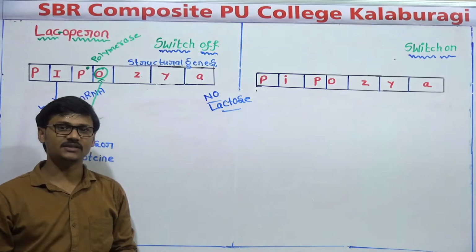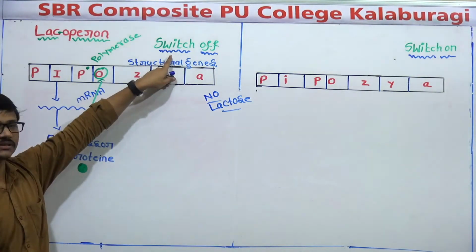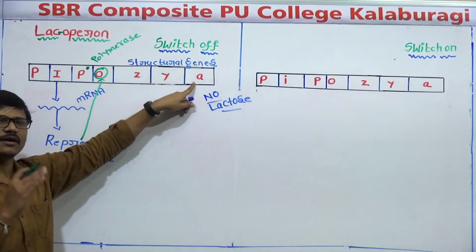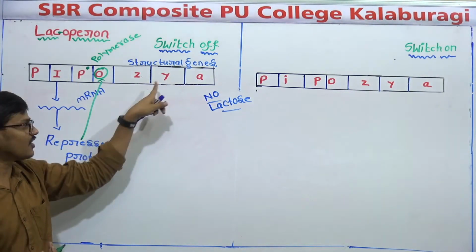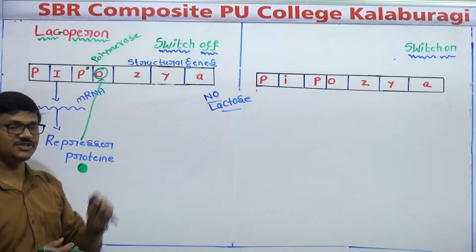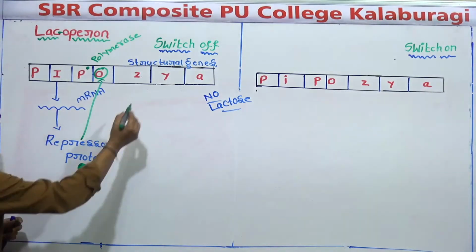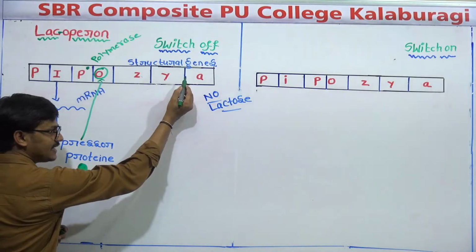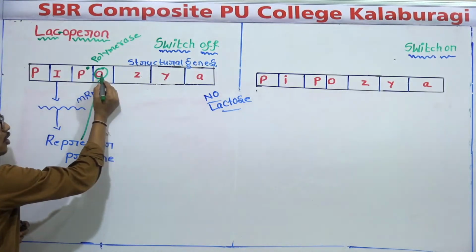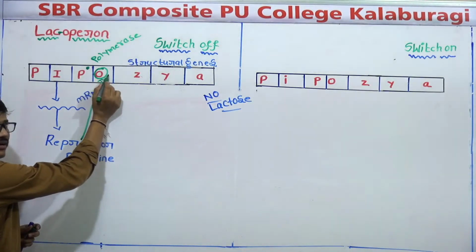So why is the term switch off used here? Because these three genes are completely prevented from expressing. They are not producing any kind of enzymes here. And how is it achieved? Silencing of these three genes is achieved by blocking of the operator. The operator is like a channel, like an entry, like a tunnel.